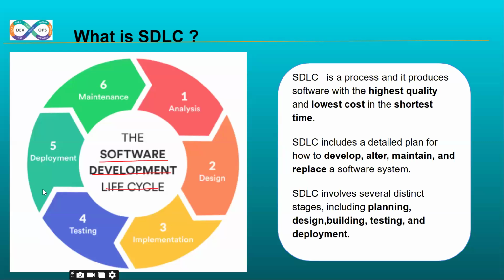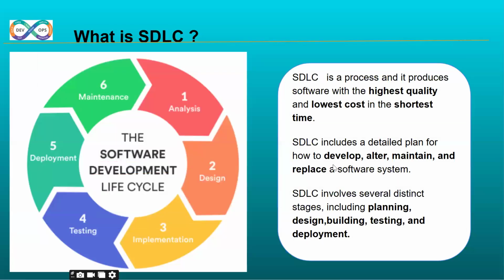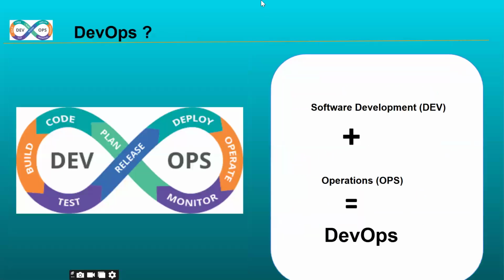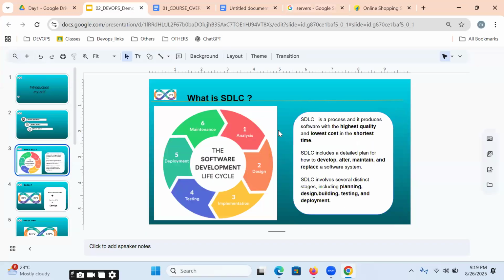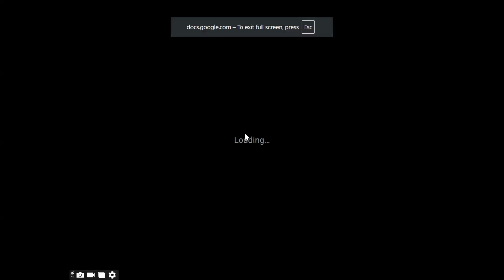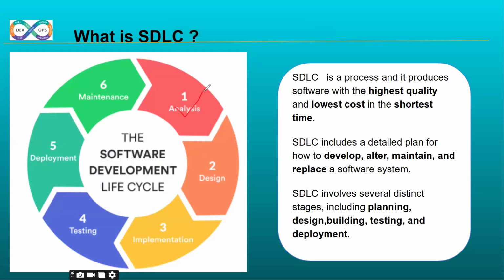Clear. For example, if you want to build a Flipkart kind of application, what do we need to do, please? The first step is analysis, gathering information from the client: how exactly the login page, registration page, payment gateway and everything will be.